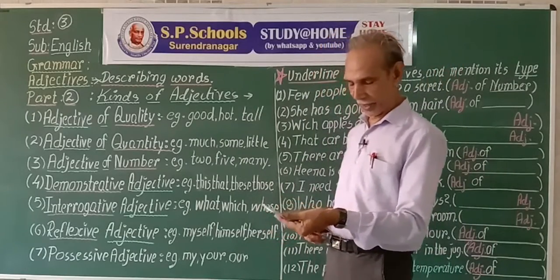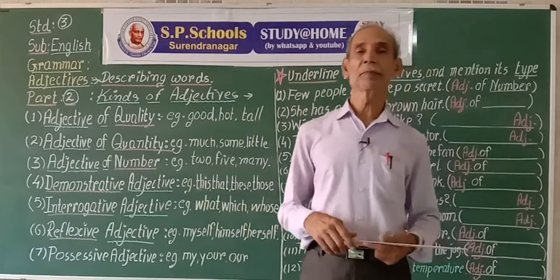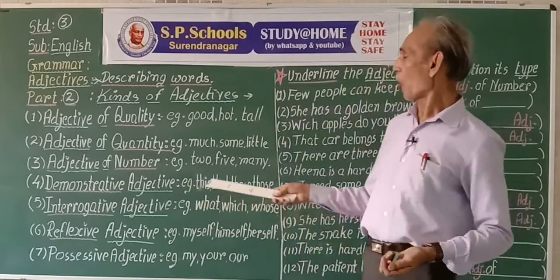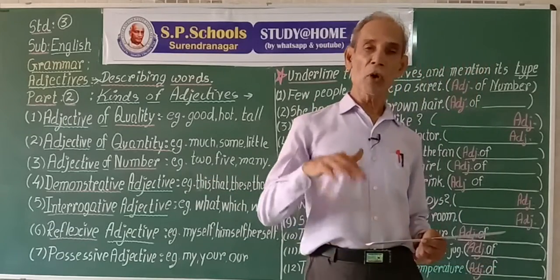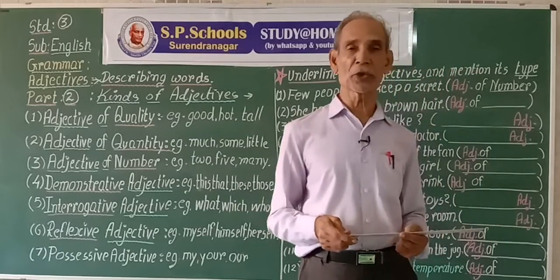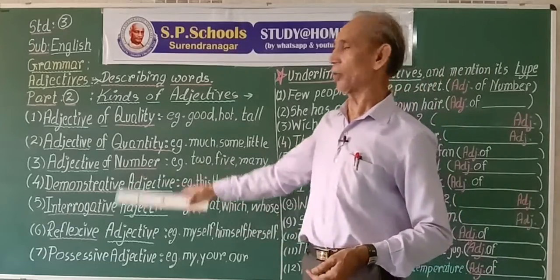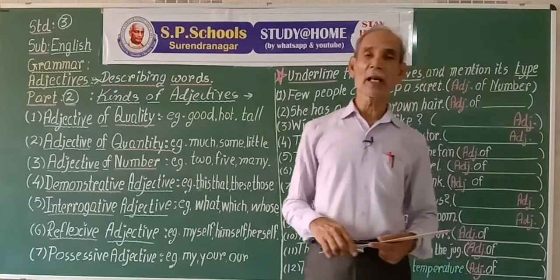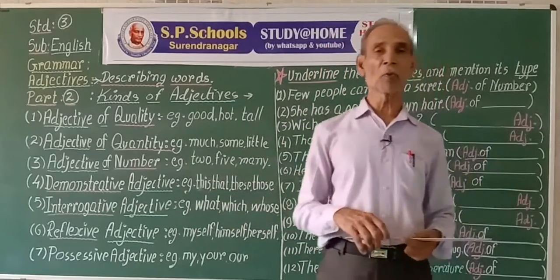Then, adjective of number. All numbers followed by naming words, that is nouns, are treated as adjectives, and they are the adjectives of number. 1, 2, 3, 4, 5.